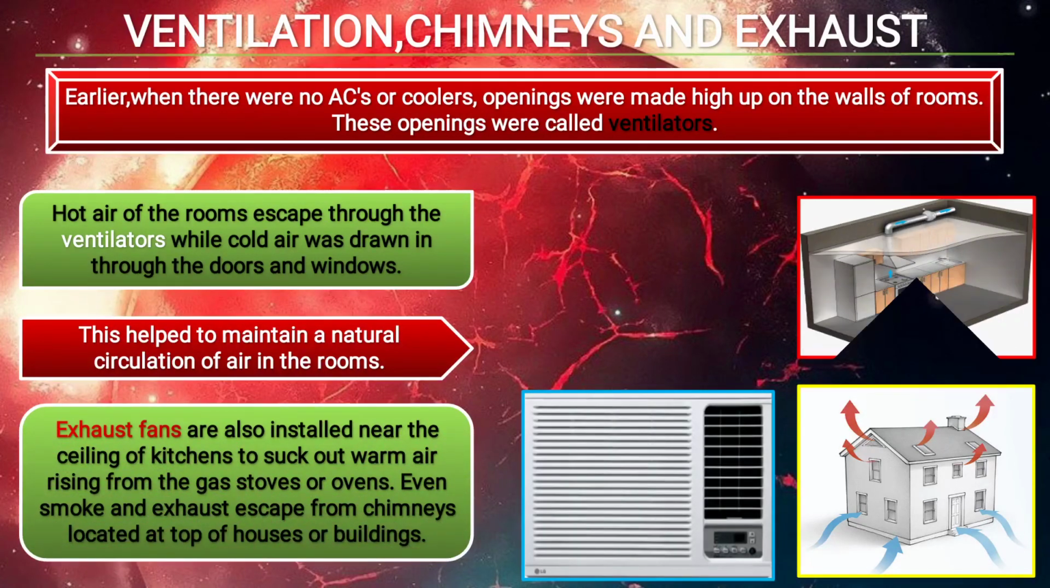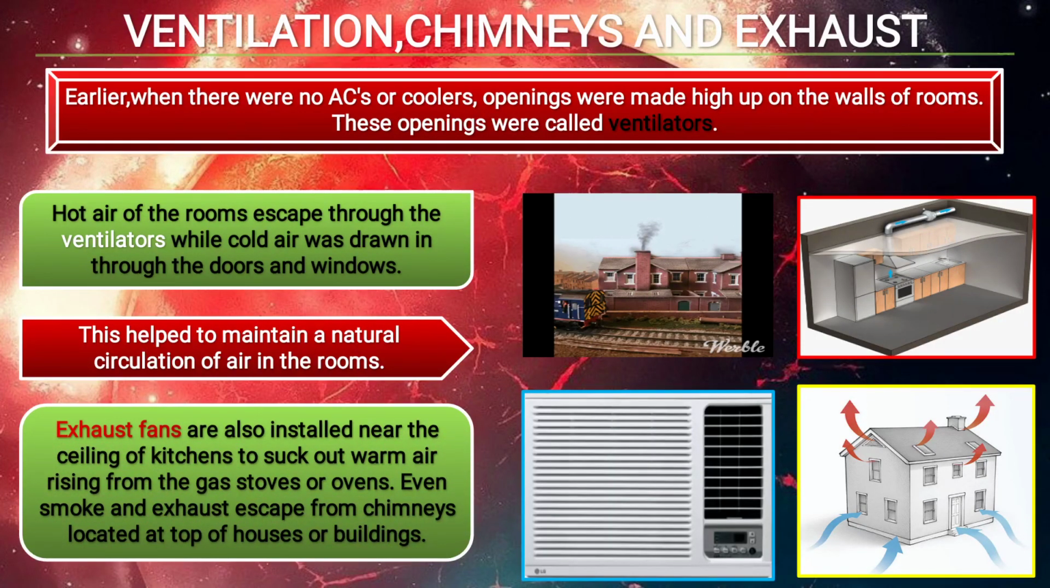Exhaust fans are also installed near the ceiling of the kitchen to suck out warm air rising from the gas stove. As you see on the right side up, the chimney is present there. The blue mark is showing the gas coming out of the stove when your mother is cooking. As it is warm, it rises up, and with the help of the chimney it is thrown out from the house. Even smoke and exhaust escape from chimneys located at the top of the house or building. See the left side, the smoke is coming out from the chimney.